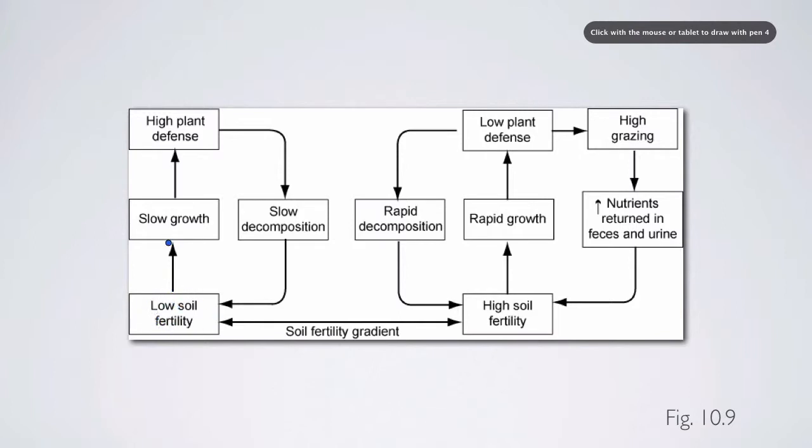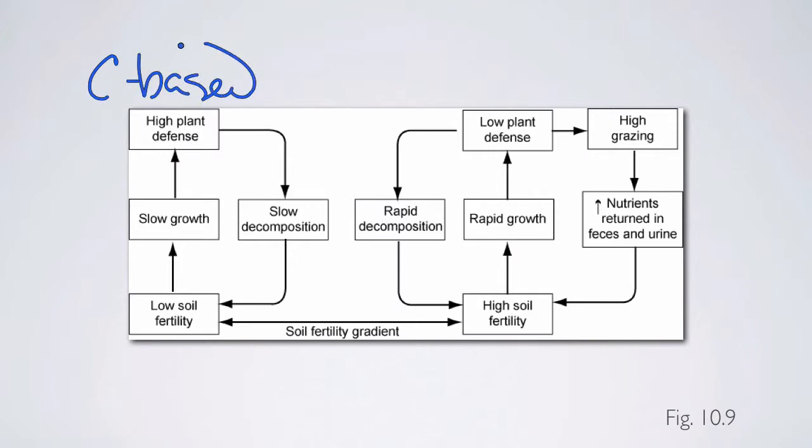So what happens when we look at a low fertility system? Well, most of the plants that are there tend to grow relatively slow and have a high allocation of plant defense, and these tend to be the carbon-based plant defenses rather than the nitrogen-based ones. As such, we tend to have relatively slow decomposition in those systems, and that slow decomposition often reinforces low soil fertility. So you have a situation where you can get a positive feedback from low nutrient availability to slow growth, lots of well-defended plants that slow decomposition even further and reinforce low fertility.